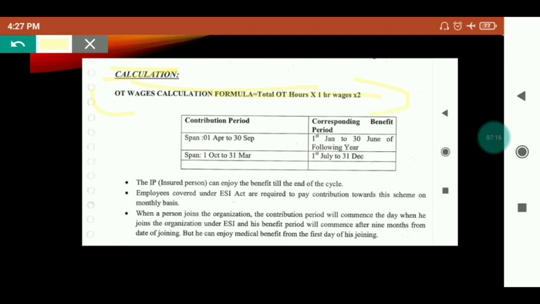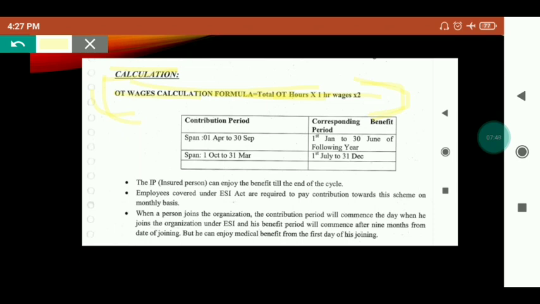You have already seen that OT wages calculation formula: total OT hours into 1 hour wages into twice the rate of the wages. Okay, so remember the point. As per the SOP and Establishment Act, OT wages is always calculated at double the rate of wages. Okay, that is already mentioned in the formula. We will discuss that thing briefly in the labor law section.